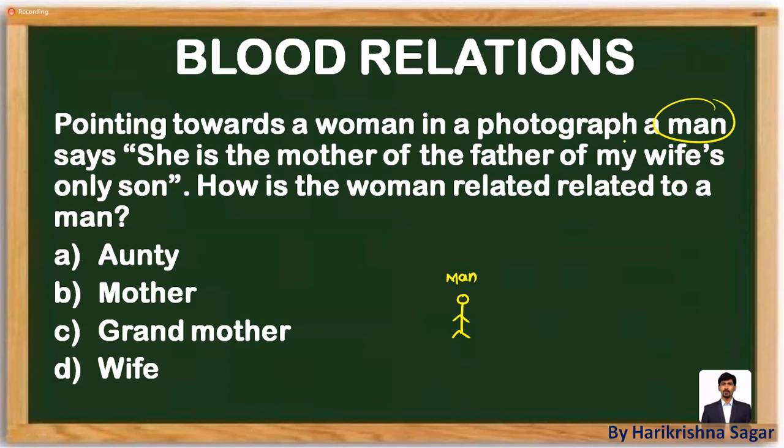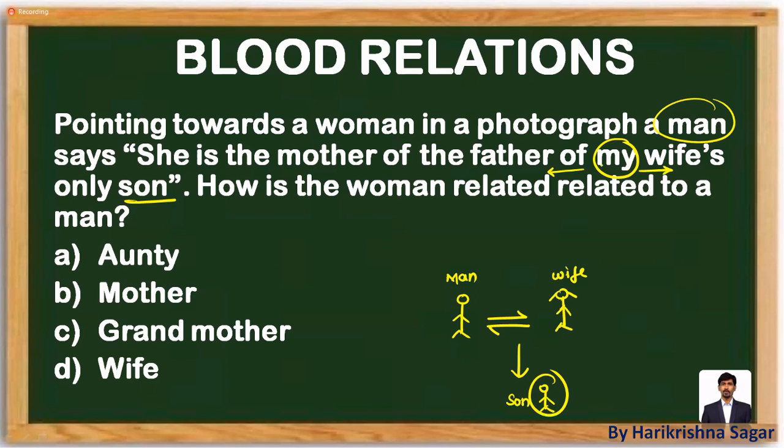In the inverted commas, observe where "my" is available. Move forward and move backward, and you will arrive at your answer. As per the statement, my wife's only son, because "my" indicates whoever is speaking the words, means the man's wife's only son, which means his son only. So the base value is my wife's only son.